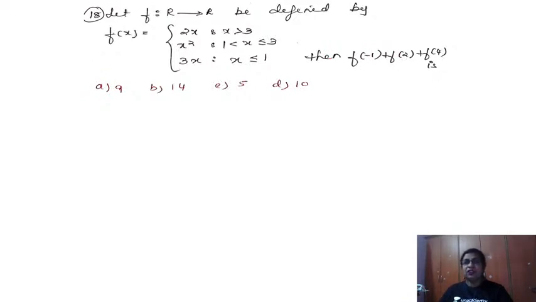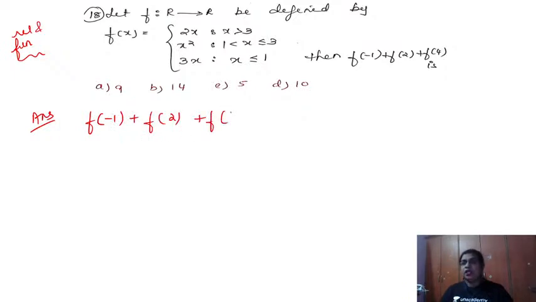So what we have to do again, this is from the first PUC topic, relations and functions. Now what is asked? We want to know the value of f of minus 1 plus f of 2 plus f of 4. Now search where minus 1 is. The first line is telling us x is going beyond 3, greater than 3. The second line is telling us greater than 1, less than or equal to 3. The third line is telling us less than or equal to 1.